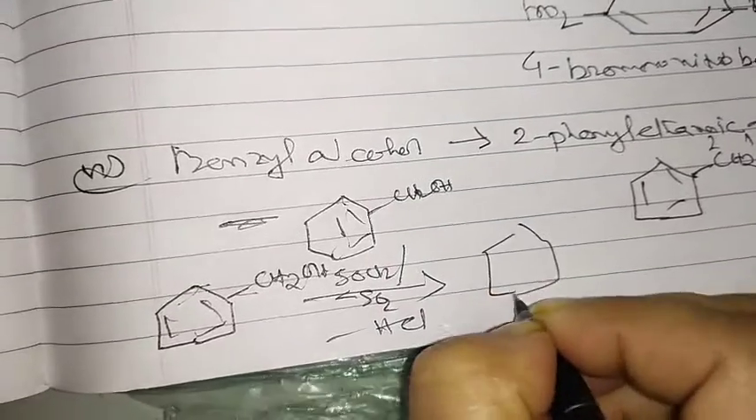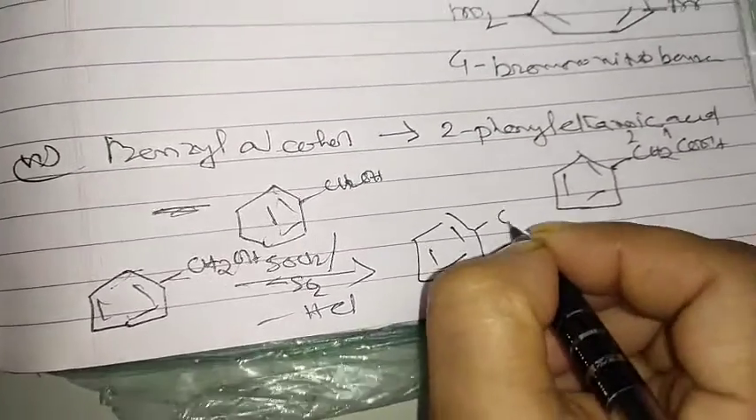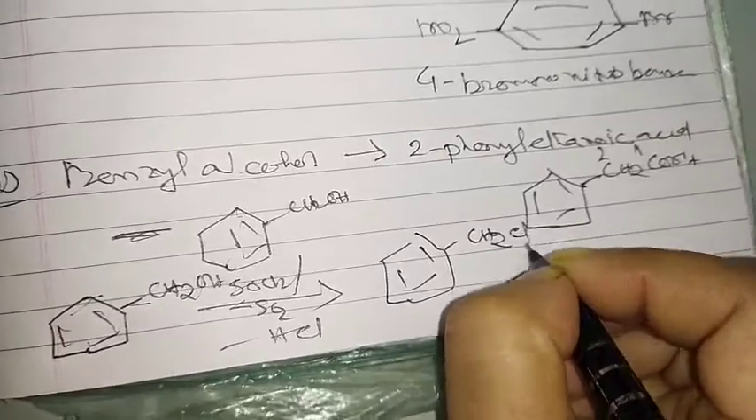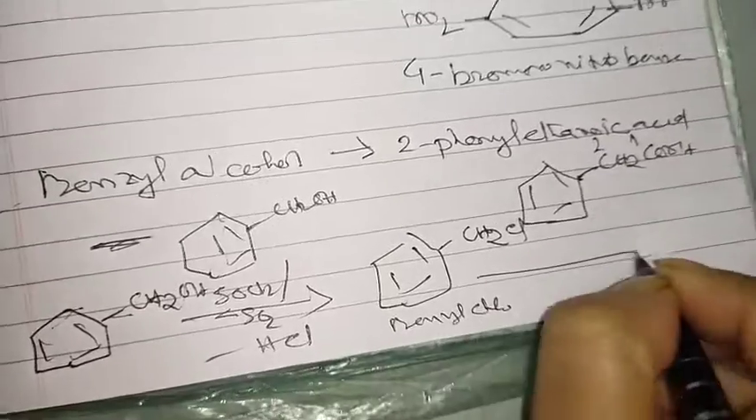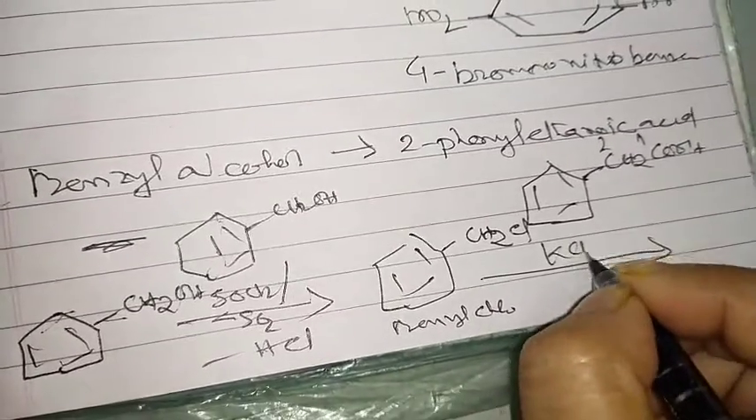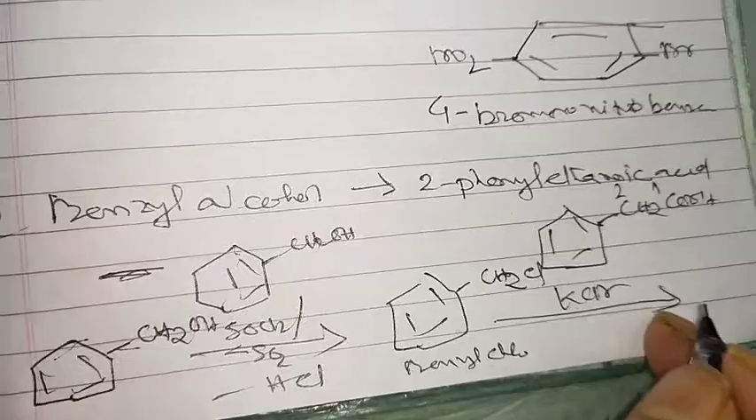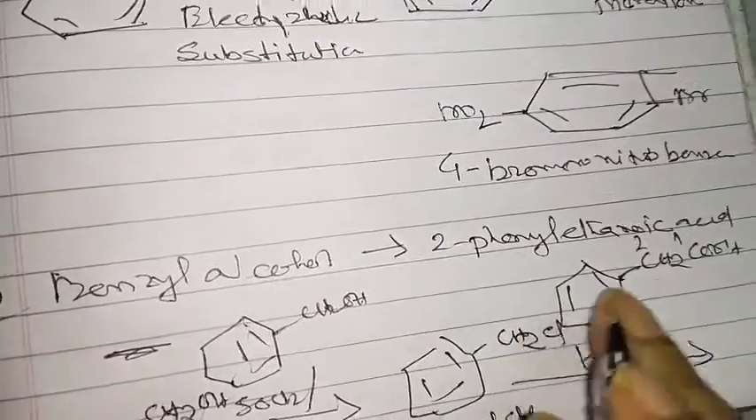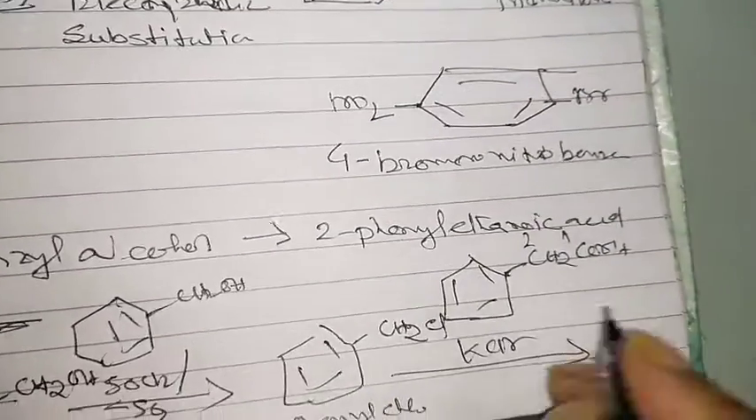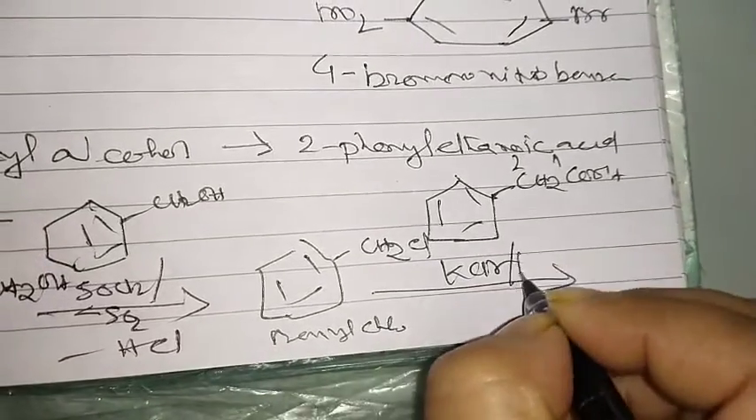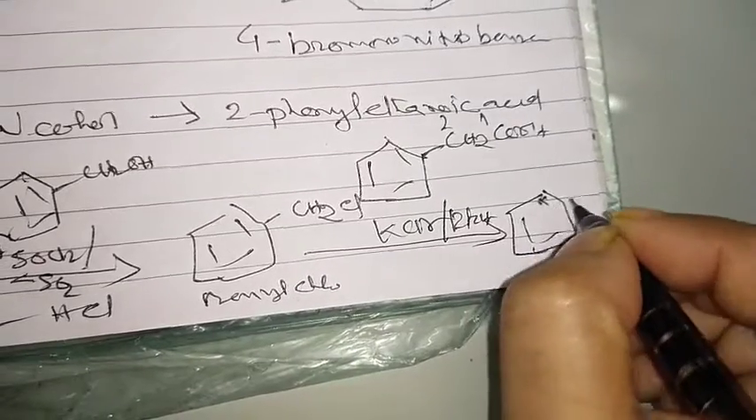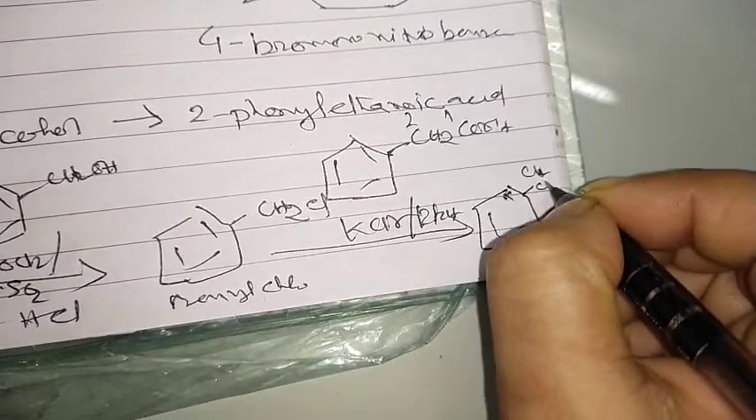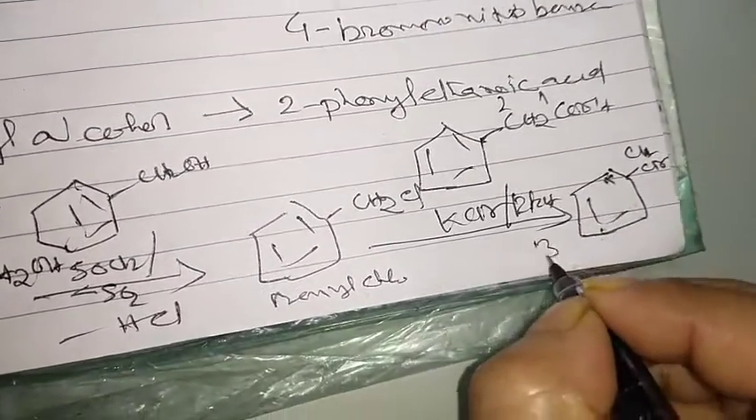So what is coming now? It is coming CH2Cl, benzyl chloride. This is called benzyl chloride. Now we are adding potassium cyanide here. So definitely this chloride will be converted into cyanide. If you add potassium cyanide in the presence of ethyl alcohol, it is coming CH2CN. So it is coming about the benzyl cyanide.